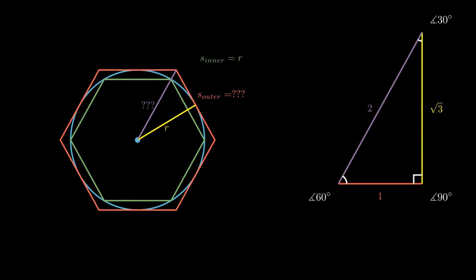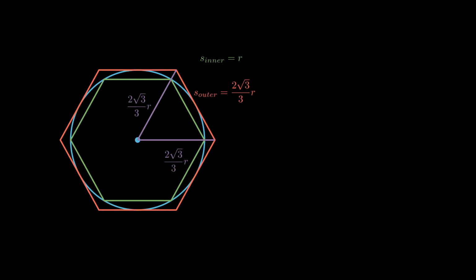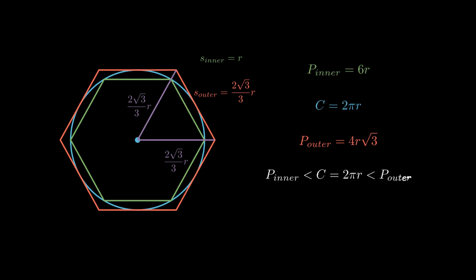You've guessed it, the 2 lines I've drawn on the left indeed form a 1, 2, root 3 triangle, and both of these triangles have their respective edges matching in color. Using the 1, 2, and root 3 ratios, we can identify the red and purple lengths based on the yellow side, which is just the radius r. Let's quickly rationalize the denominators. From there, we can repeat the same process and create bounds on pi, and this time they are slightly better.